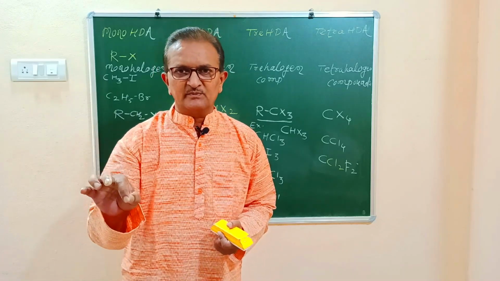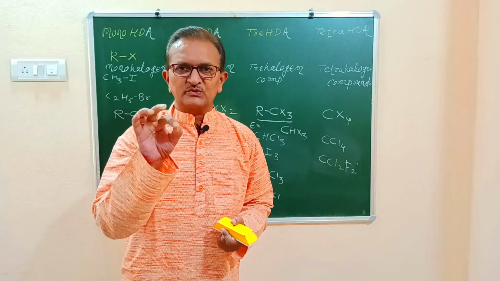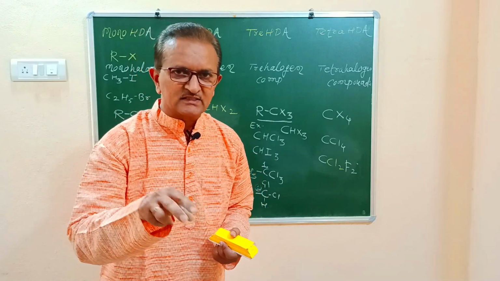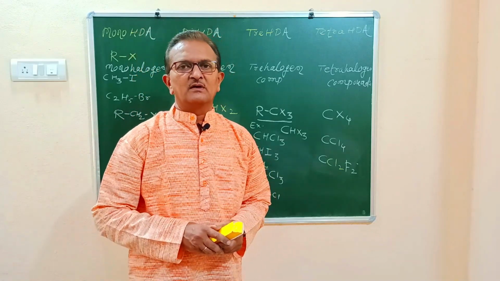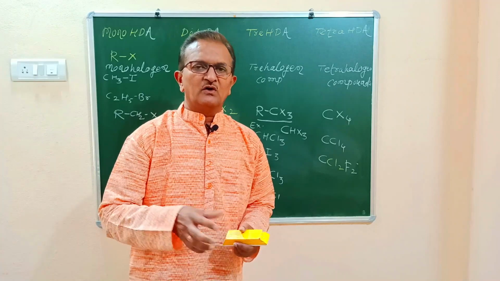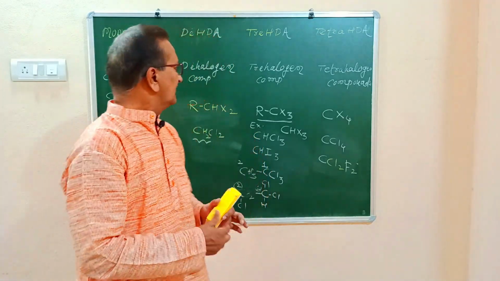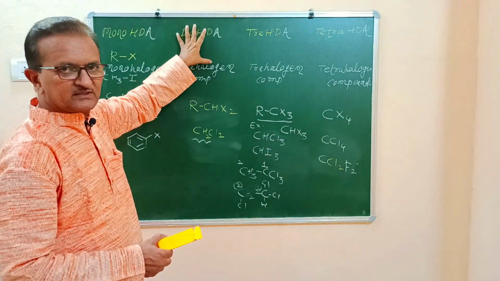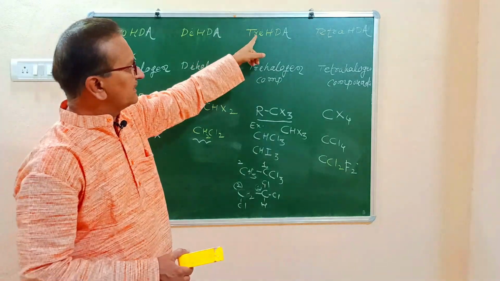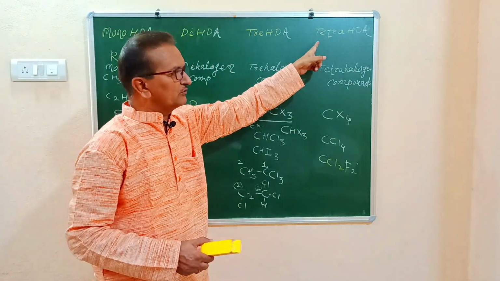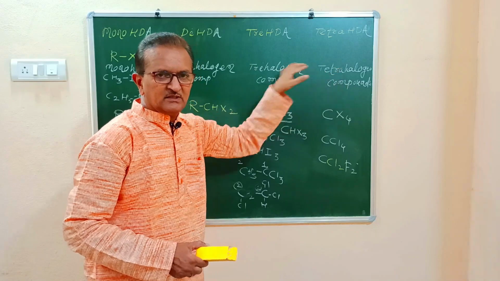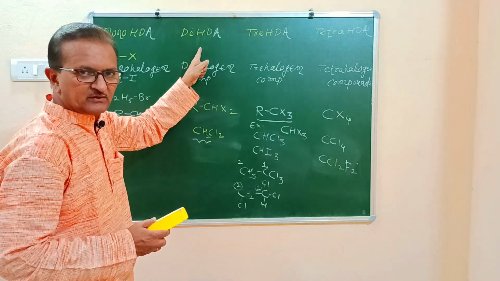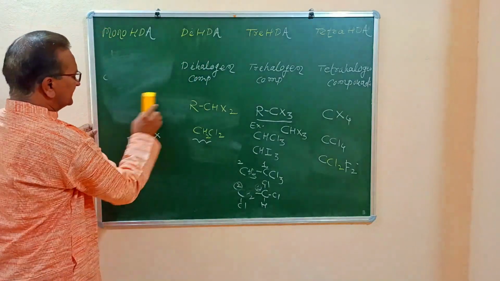Therefore, how to define in a systematic manner? The compounds formed by replacement of 2 hydrogen atoms of an alkane by 2 halogen atoms are called dihalogen derivatives of alkanes or dihaloalkanes. Monohalogen derivatives of alkanes in short are called monohaloalkanes. Dihalogen derivatives of alkanes in short are called dihaloalkanes. Trihalogen derivatives of alkanes, trihaloalkanes. Tetrahalogen derivatives of alkanes, tetrahaloalkanes. Now here we have to write classes of these dihalogen derivatives of alkanes. Very simple. Let us see at the board.